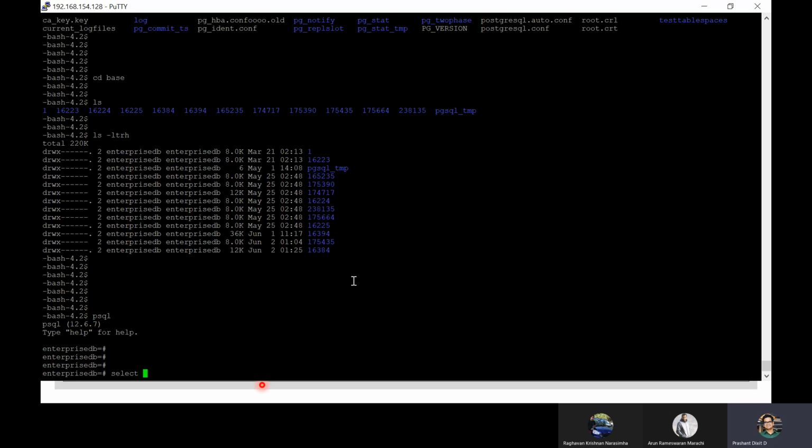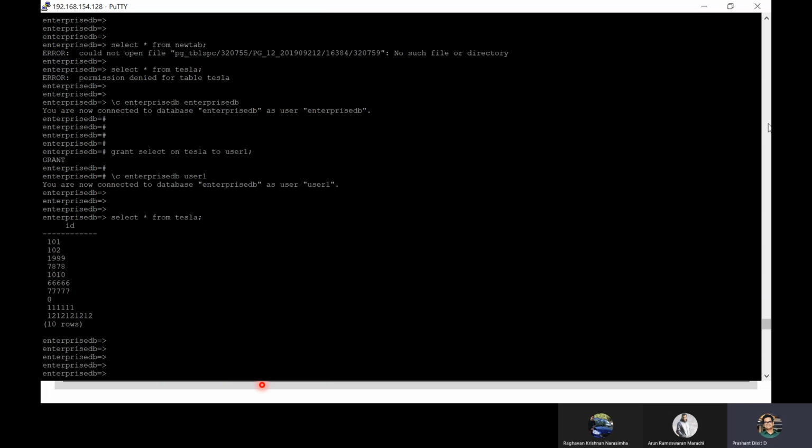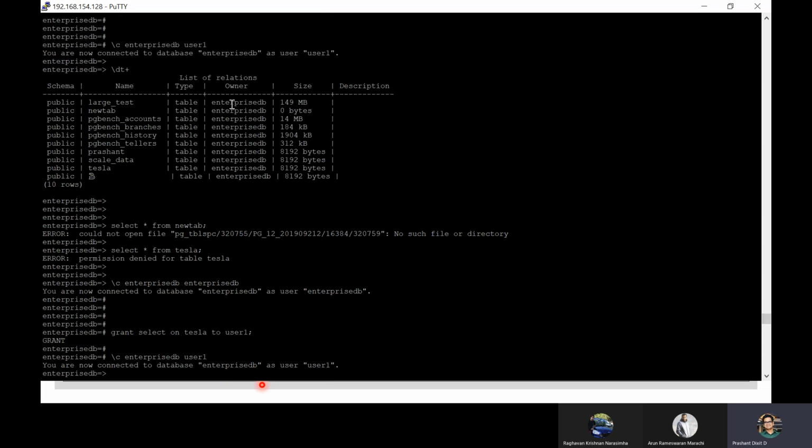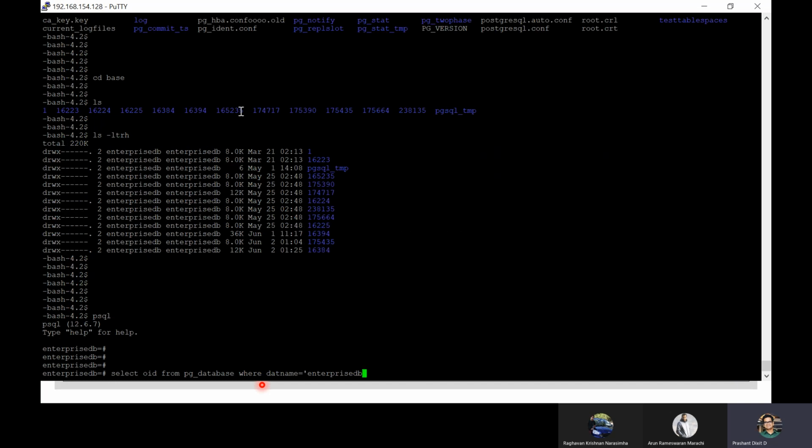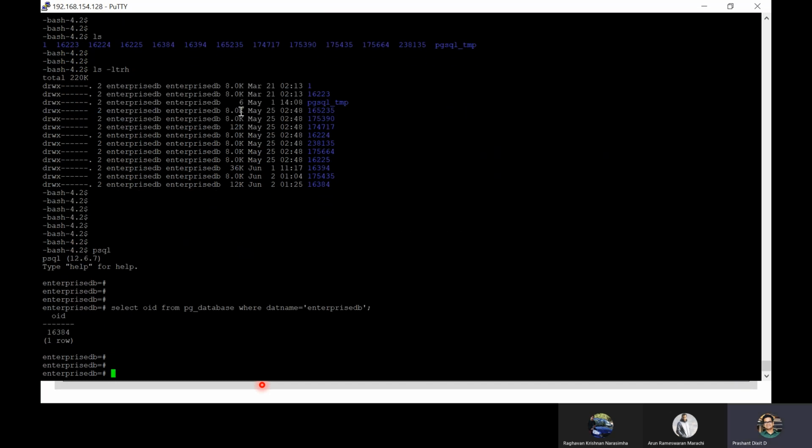So we need to check the database and its OID from pg_database where the name equals our database. Our table Tesla was part of the Enterprise DB database, right? We are connected with Enterprise DB. Okay, 16384 is the OID or the folder for this database.